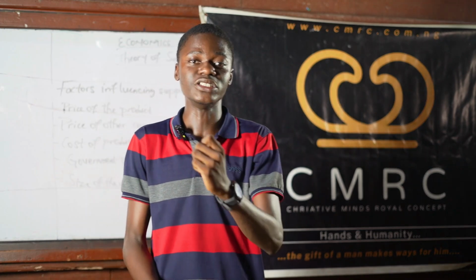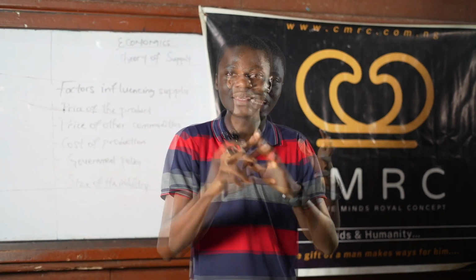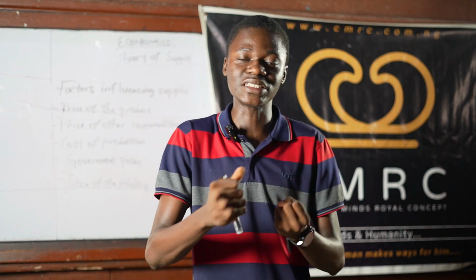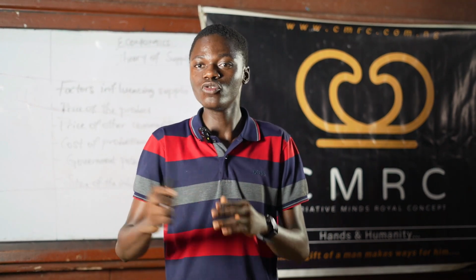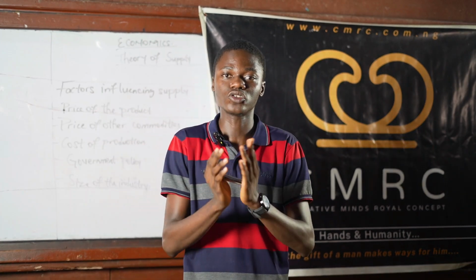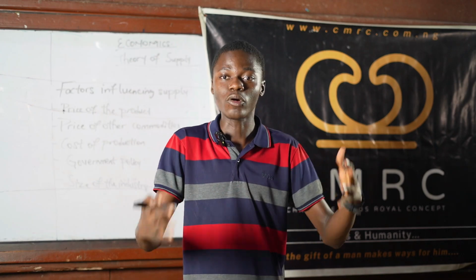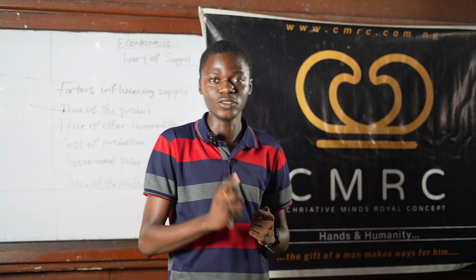It implies that producers will only be able to buy limited amounts of inputs, and as a result, the quantity supplied to the market would reduce. Conversely, if the cost of production, the price of inputs, falls, it implies that producers will have abundance of quantity to supply to the market.